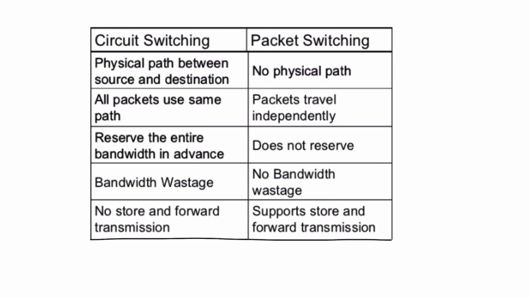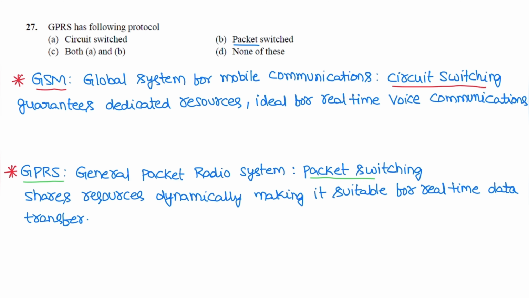So let us see the difference between circuit switching and packet switching. In packet switching, no dedicated physical path is there, whereas in circuit switching a dedicated physical path exists between source and receiver. In circuit switching all packets follow the same path, while in packet switching the packets travel independently. Bandwidth wastage is there in circuit switching, no bandwidth wastage in packet switching. Circuit switching does not support store and forward transmission, whereas packet switching supports it. So the correct option is GPRS uses packet switching.